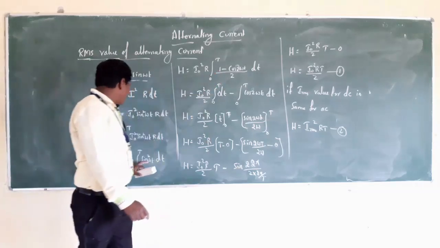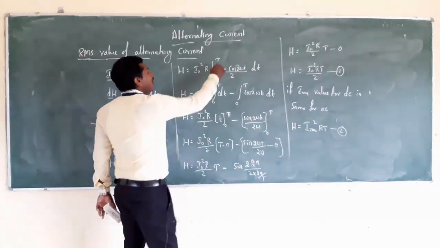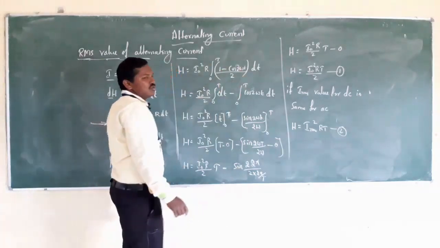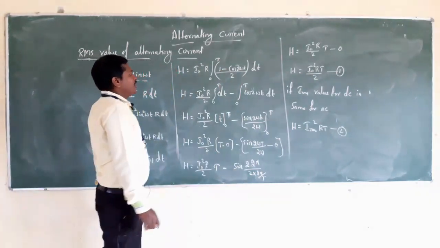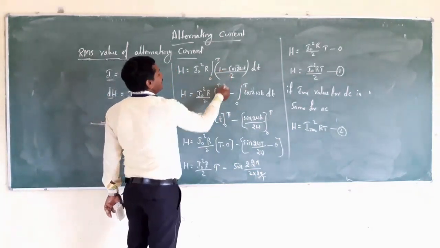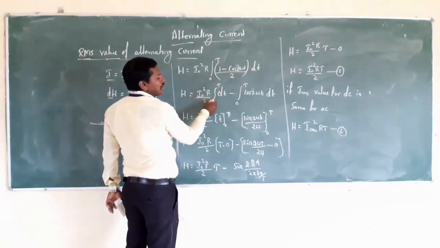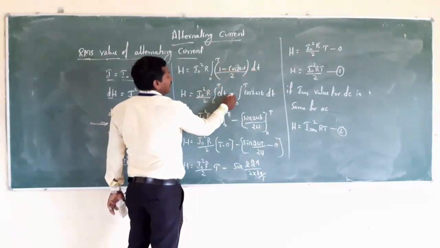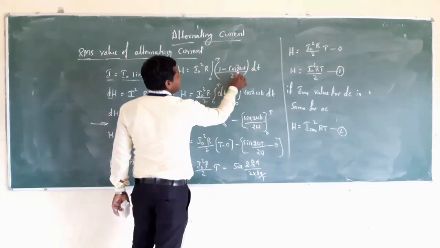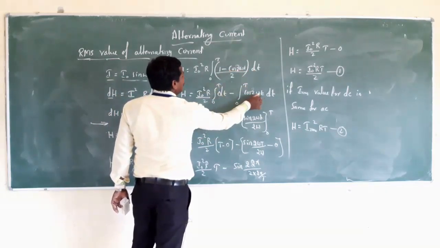Here sin square omega t can be written as (1 minus cos 2 omega t) divided by 2. Simplifying, we get 1 into dt integrated from 0 to T, minus the second term, cos 2 omega t into dt.